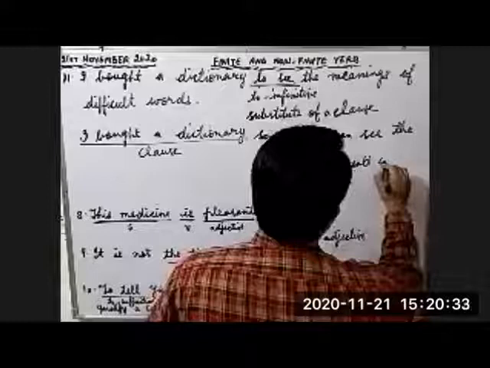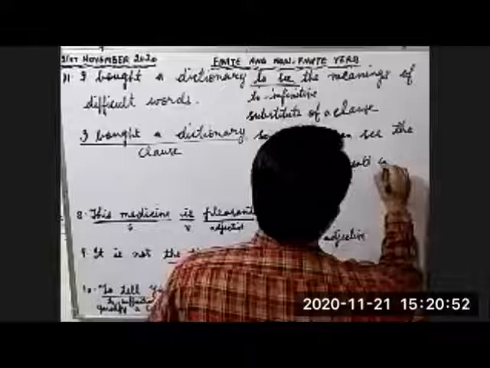Children, this is a complex sentence, and we have changed the complex sentence into a simple sentence. The first sentence is a simple sentence. The second sentence is a complex sentence. I think the meaning of this example is clear to you.